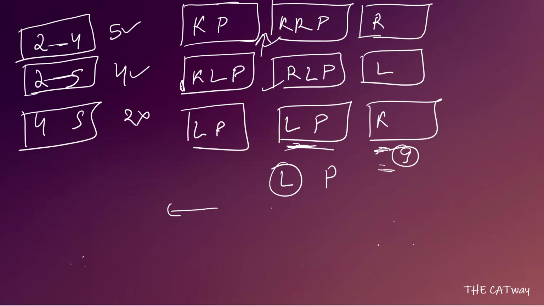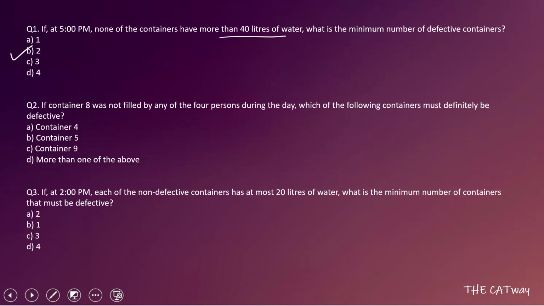If 9 is in any case correct, that means it is not defective, then 100% Latif is going to fill it. So what we can definitely say is that for Latif not to fill container 8, we have to make container 9 a defective one. Okay, so that means we can definitely say that container 9 is the one which has to be definitely defective. Okay, let's move to the third and the last question now.